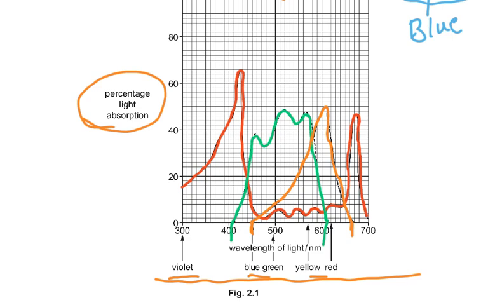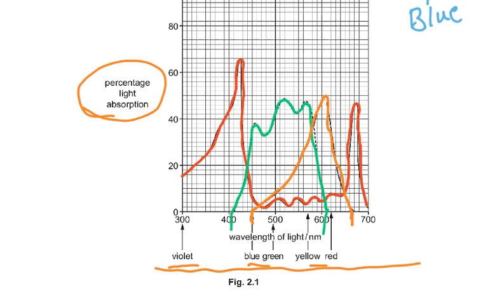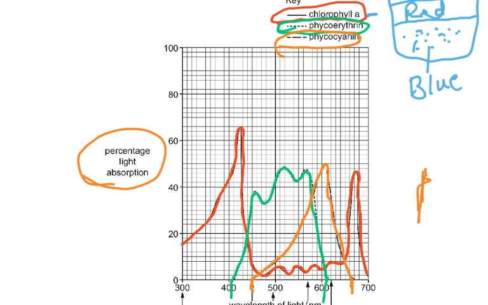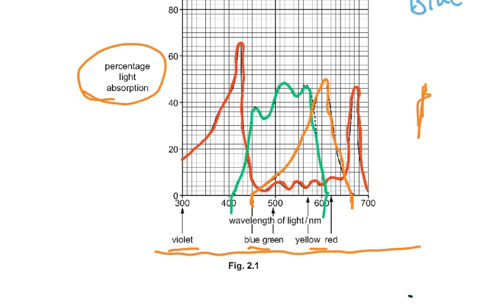Chlorophyll A, you can see, is the red one. It absorbs mainly between 300 and 450, with a peak at 430, and then there is another peak between 650 and 700. So those are the wavelengths for chlorophyll A. Then which are the wavelengths for phycoerythrin? Phycoerythrin is the green one we talked about. It is between 410 and 610. So we have to identify the wavelengths.